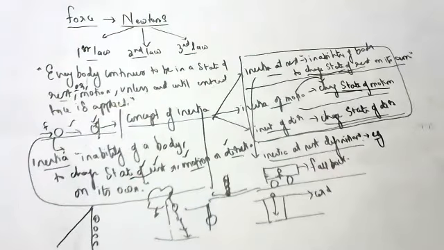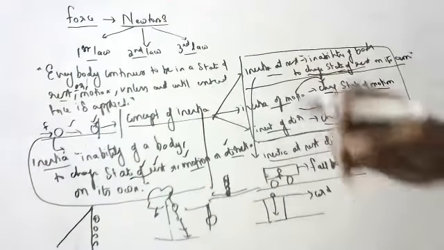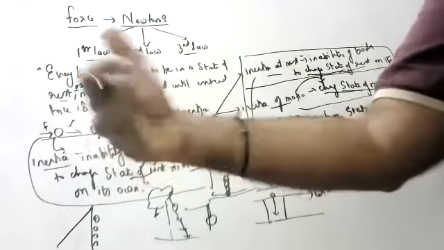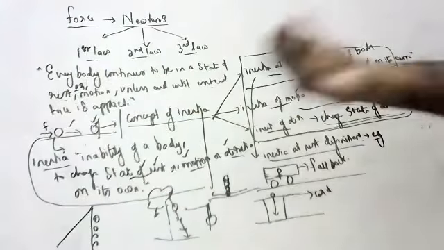Are you able to understand, children? Your lower portion of the body will come to rest along with the bus, whereas the upper portion of the body will not. That's one of the best examples, children. Your lower portion of the body, which is in contact with the bus, will stop. The upper part of the body continues to be in motion and it will fall down. Okay, you will fall front, children.